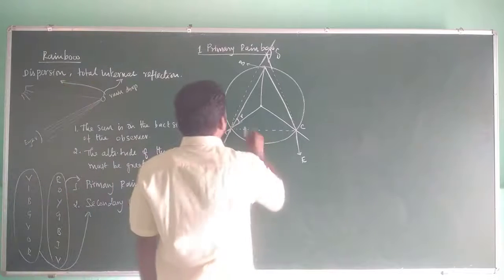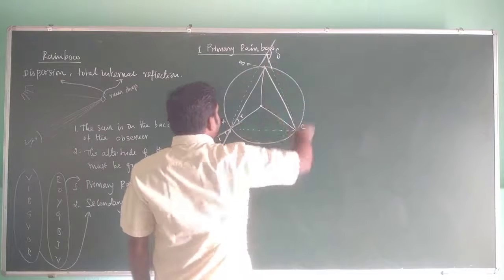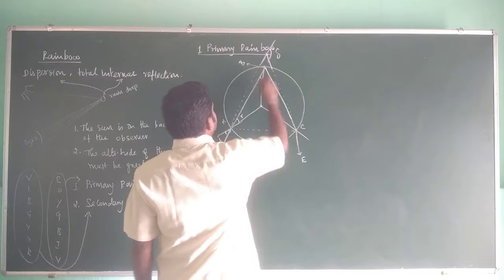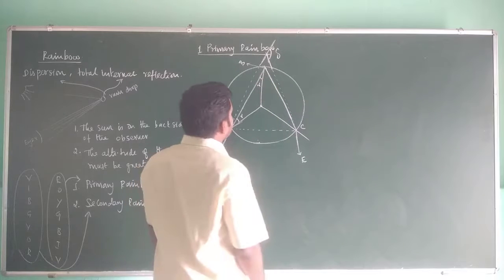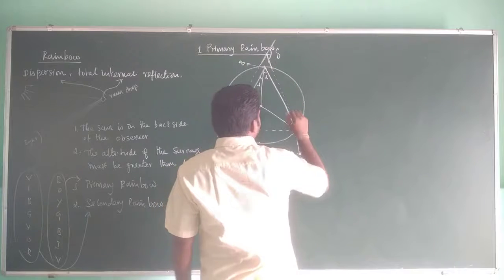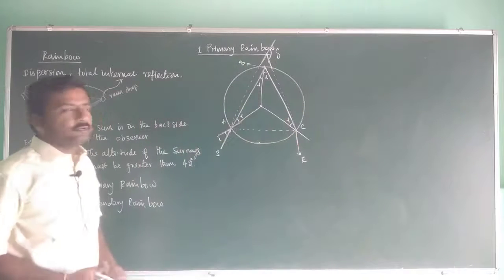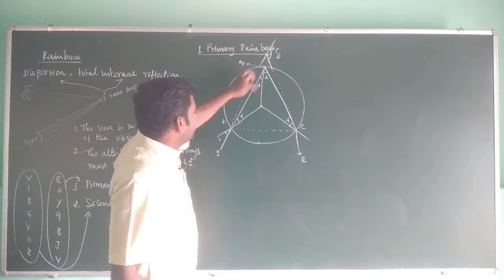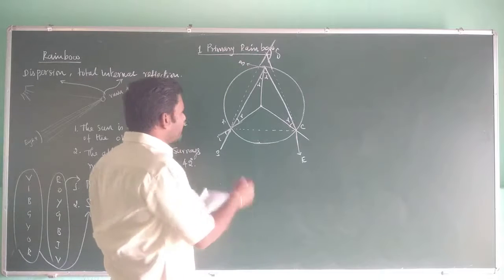Similarly, for any triangle within the circle, these two angles will be equal. So this angle equals r, and this side would also be equal to r, for any triangle. These two angles are the same. If you draw it, you can check.